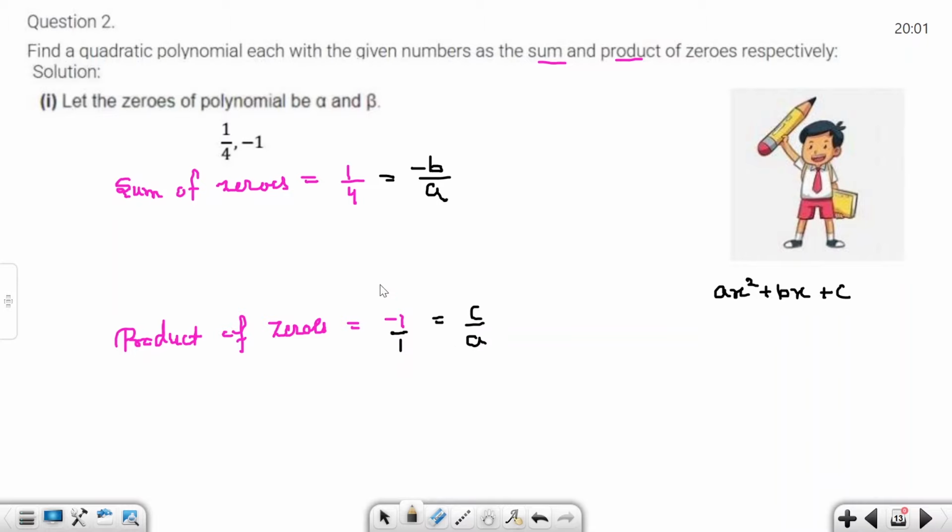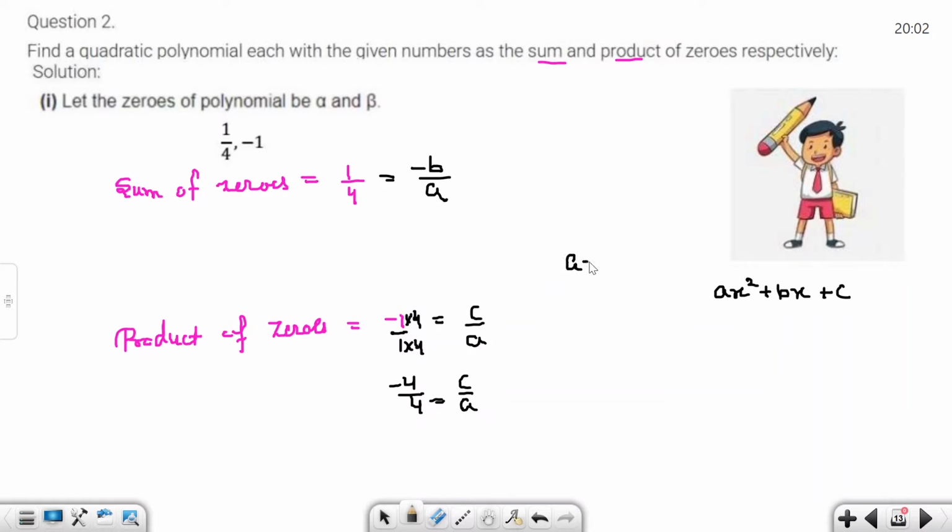Both values must be equal, with 4 in the denominator. So we multiply by 4 in the denominator, and if we change the denominator, we multiply the same thing in the numerator, so no effect on it. Minus 4 divided by 4 is equal to c by a. Now the a value is 4.